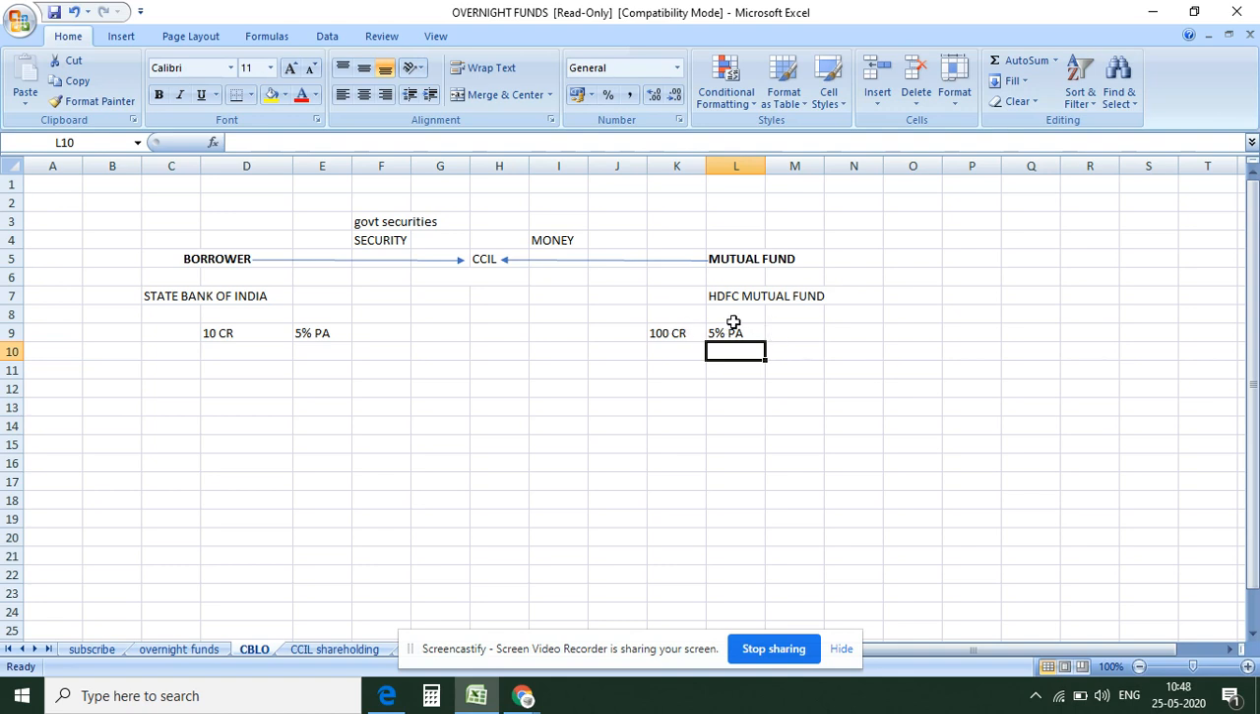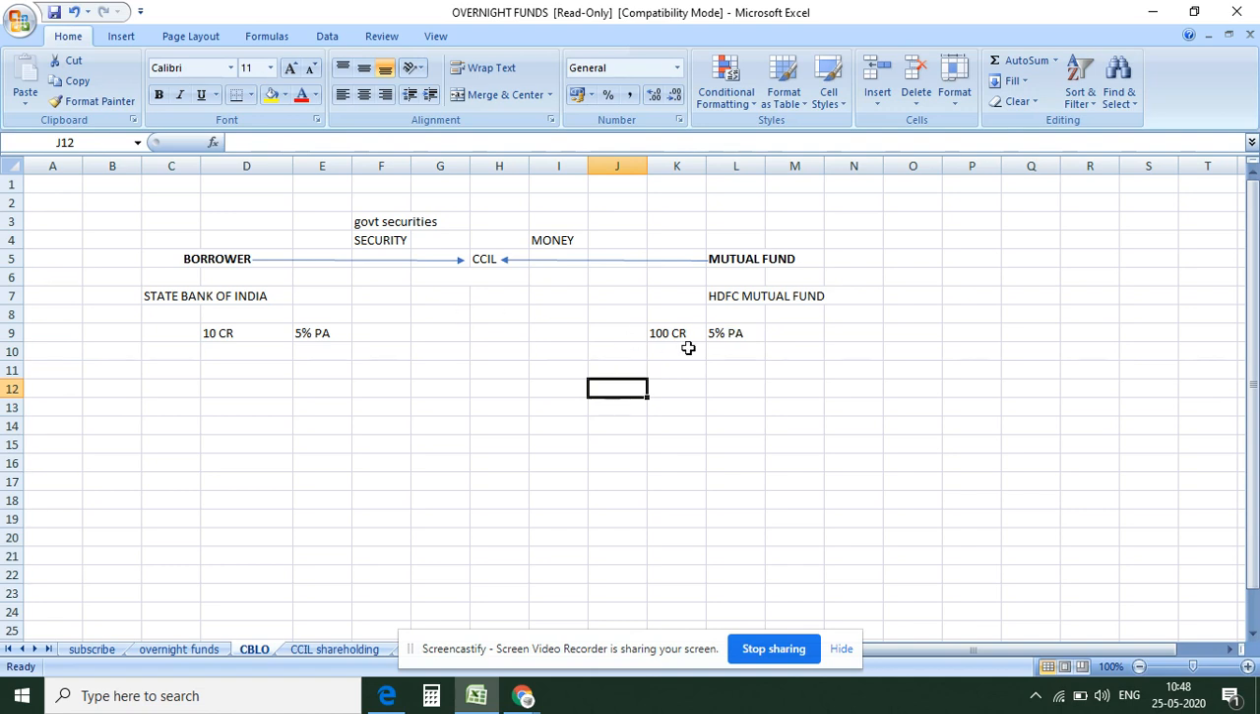For example, suppose HDFC mutual fund is ready to lend at 6% and SBI is ready to borrow at 5%, then 6% and here 5%, the order will not match, right? And the transaction will not get executed. So it is very important, just like shares, if you mention a rate that you want to buy at 200, then only when the price comes to 200 will the transaction happen. Same is the case with CBLO, right?